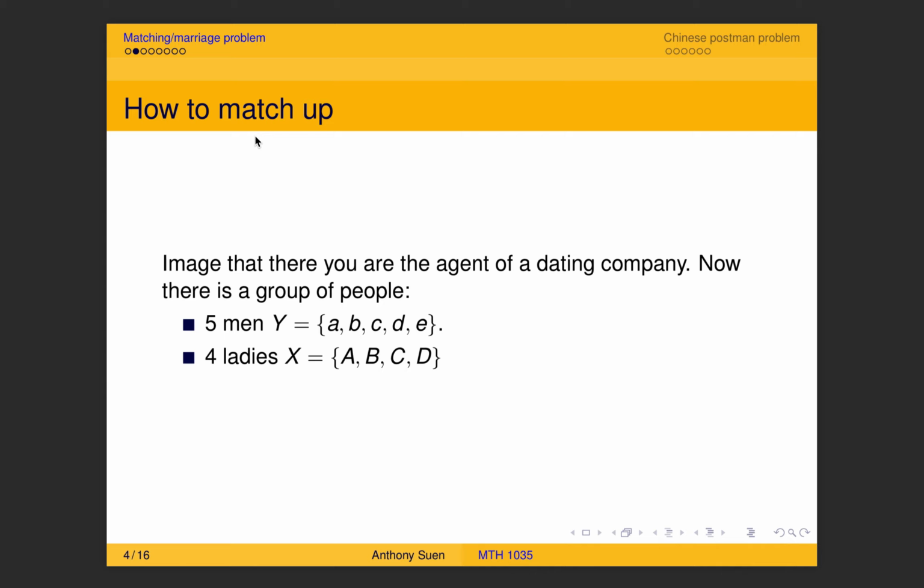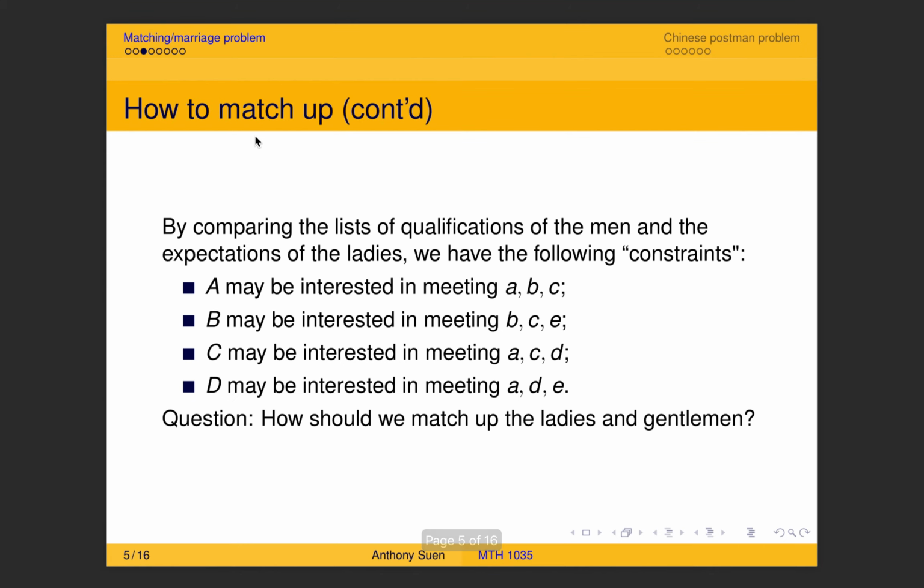I don't know actually, but they have different criteria. That's why, when you are doing the matching, you also have to consider the qualifications and some expectations from the ladies. This is the summary of the constraints.